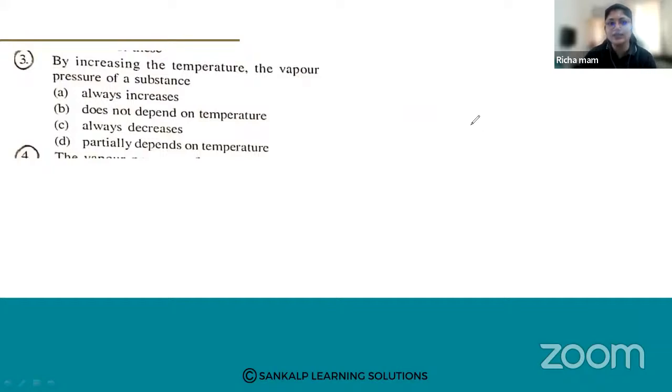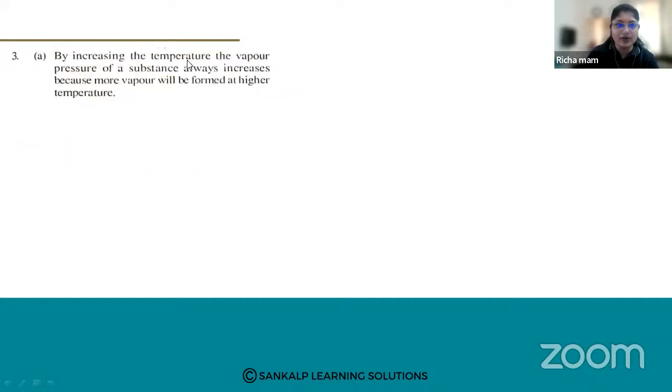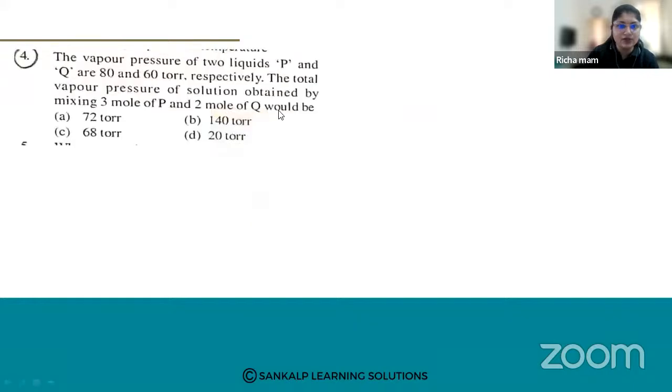More vapors are produced, and thus the vapor pressure will be more. Okay, so what is the correct answer? The correct answer is A. Good. So Shubham and Aranjita have answered. Good. Okay, so let's go for the next question.